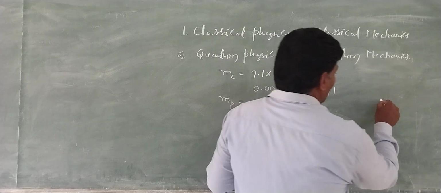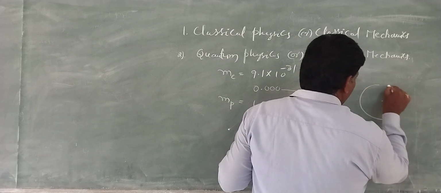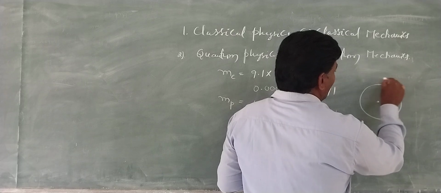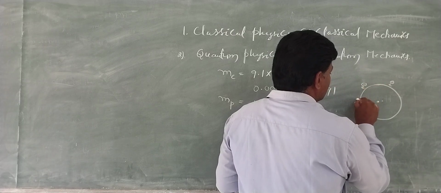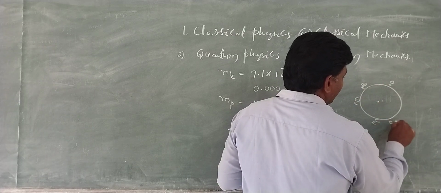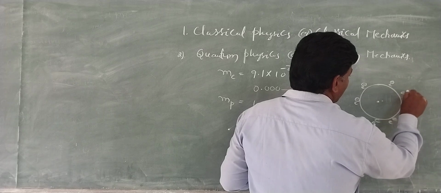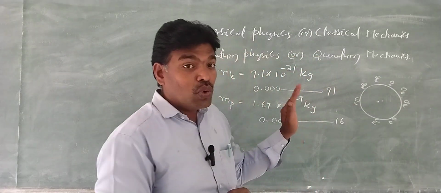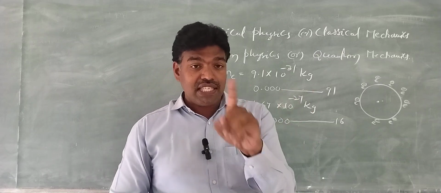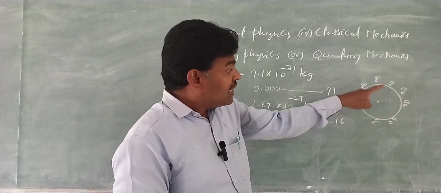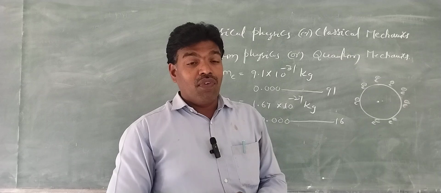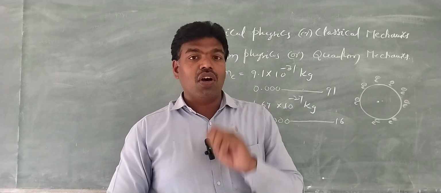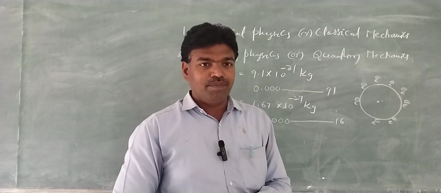This is the nucleus, and electrons are revolving around it. Before de Broglie's hypothesis, physicists were mystified with this Bohr's atomic model, where electrons revolve around the nucleus in circular orbits of fixed length.